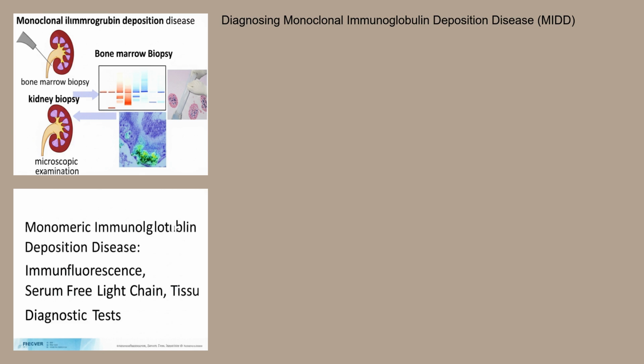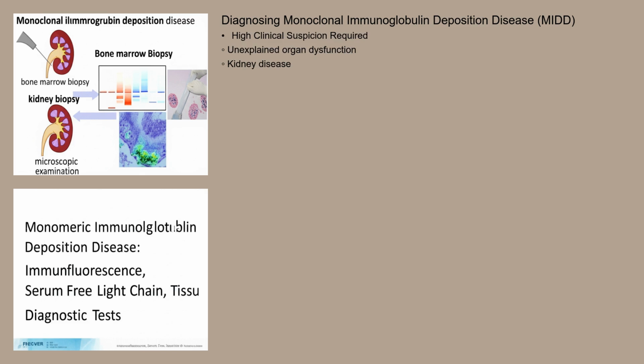Initial diagnostic steps include serum and urine protein electrophoresis with immunofixation to detect the presence of a monoclonal protein. A kidney biopsy is often crucial to confirm the diagnosis and identify the specific type of immunoglobulin deposit. The biopsy specimen is examined under a microscope, and specialized staining techniques, such as immunofluorescence, are used to identify the deposited immunoglobulins. Bone marrow aspiration and biopsy are performed to assess the presence and extent of the underlying plasma cell